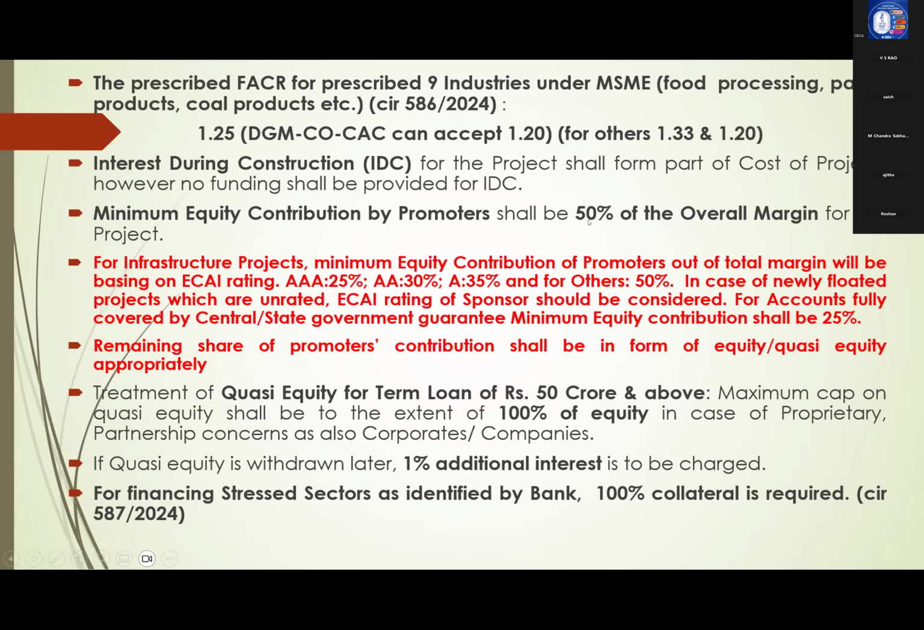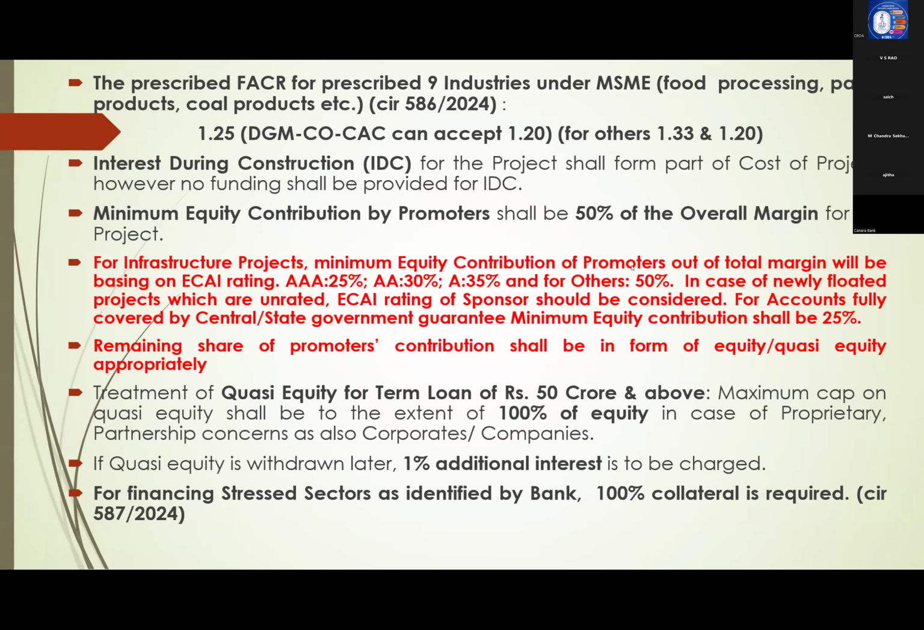And what about the remaining 12.5 crores? It will be subordinated debt. It is permissible. Total 25 crores if party brings, well and good. But minimum he should bring half of that. That means 12.5 crores in our example. So minimum equity contribution by promoter shall be 50% of overall margin for total project.